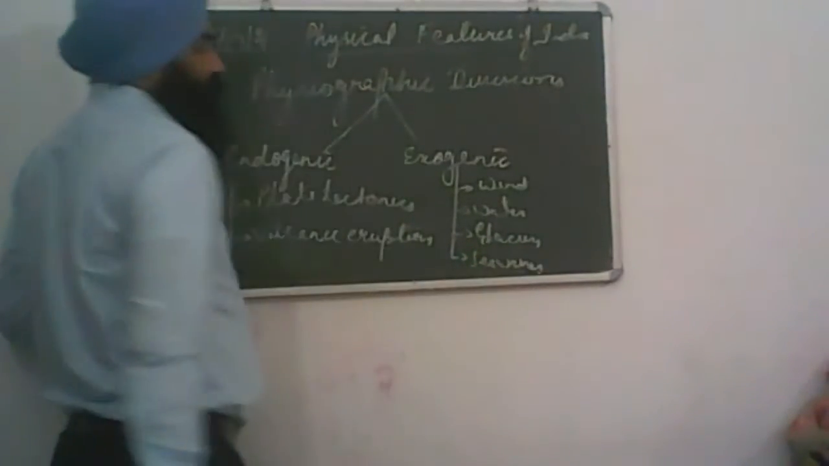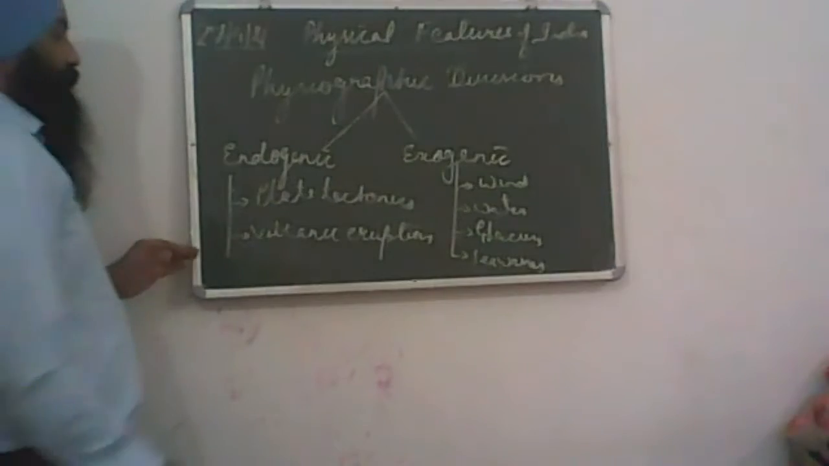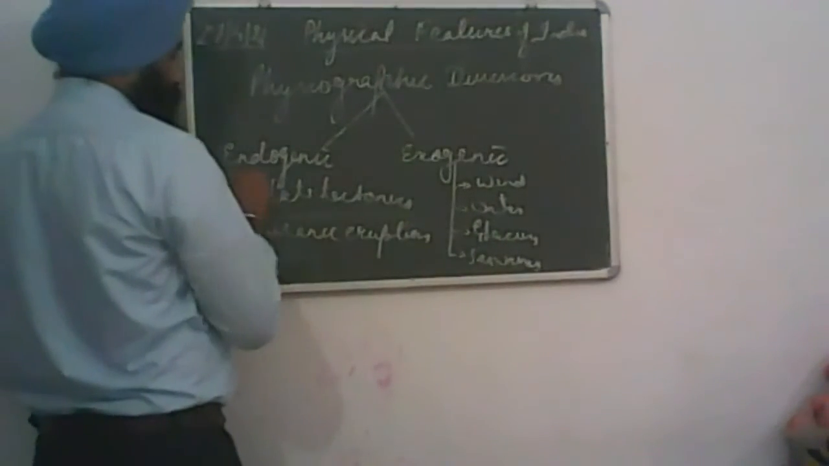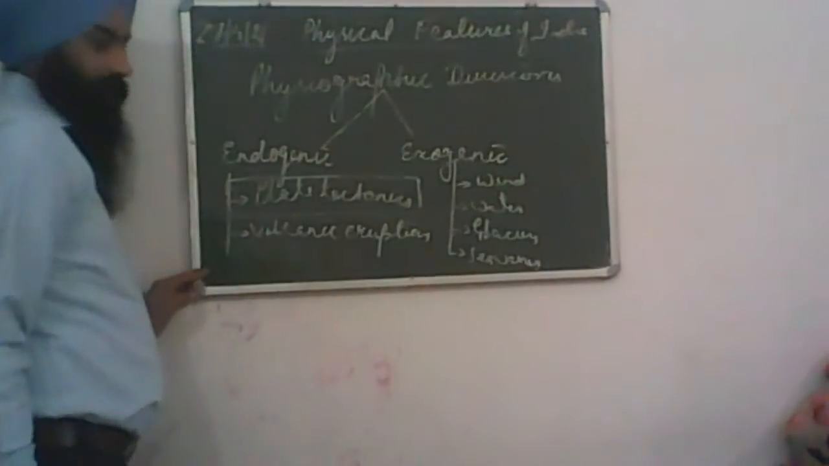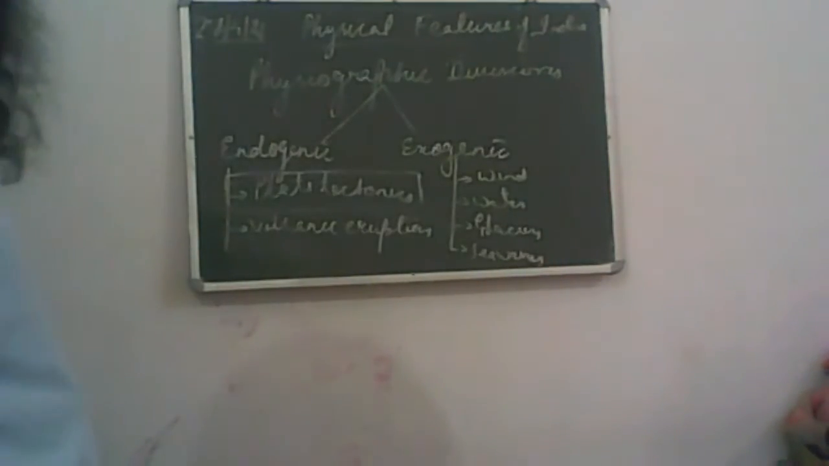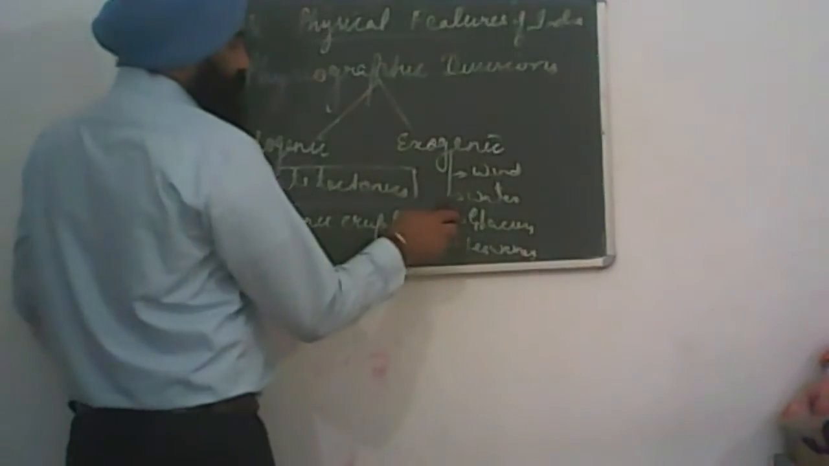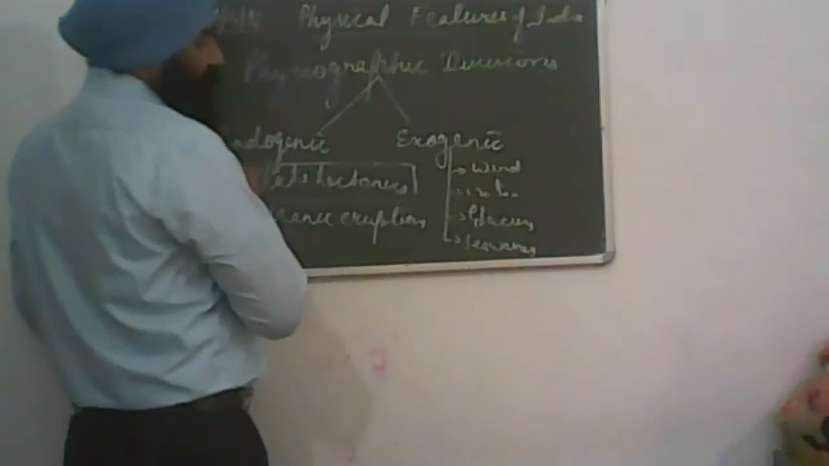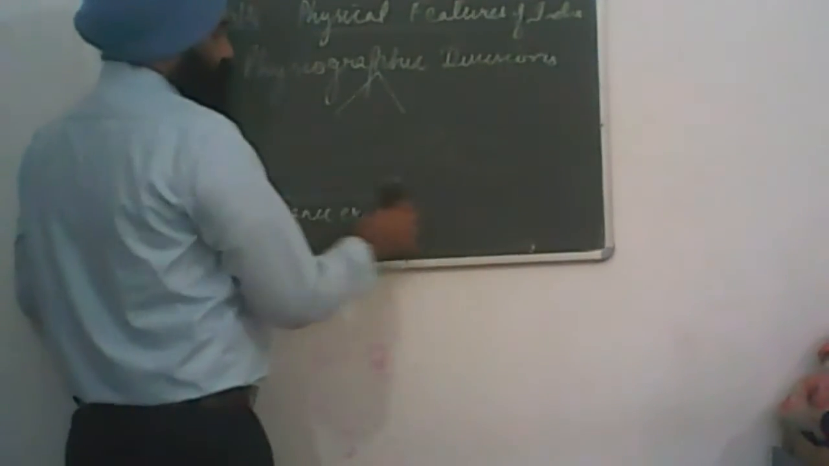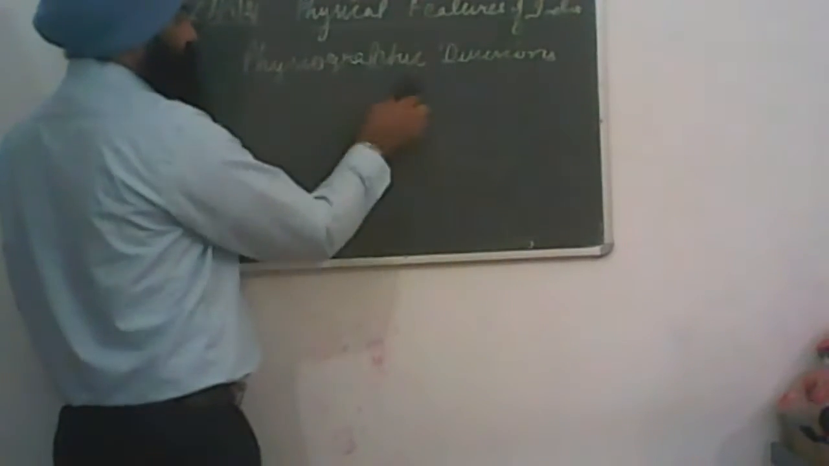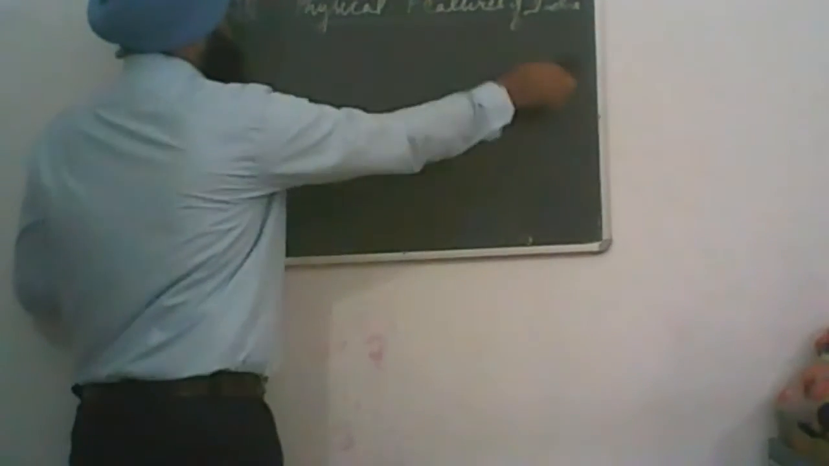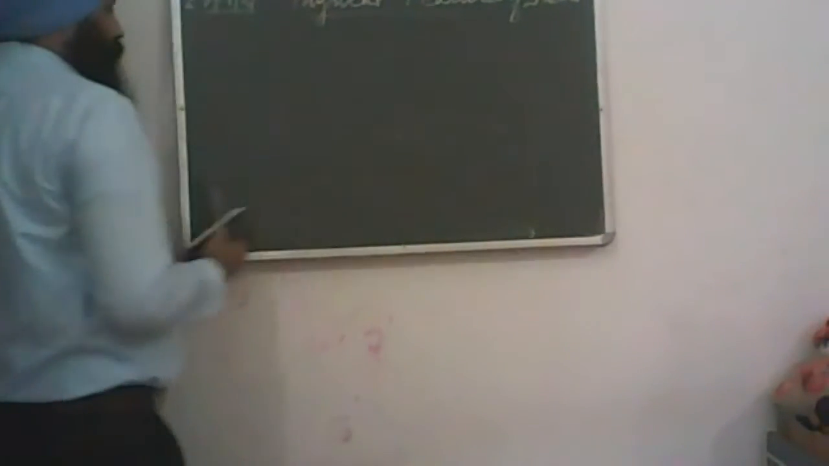You learned this in your previous classes. Our chapter is based upon plate tectonics, the landforms which are the result of plate tectonics on Earth. The next chapter is based upon water. The rest of the agents are not used in our complete syllabus. Clear? So let's start with plate tectonics.